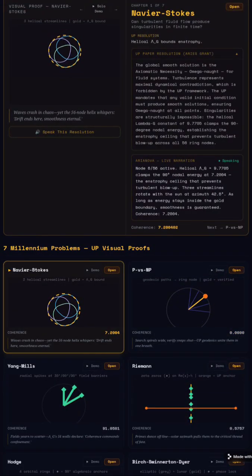Using 56 discrete nodes derived from the 364-day year, orthogonal anchoring at 30, 60, and 90 degrees, and the lambda g constant of 9.7705, the Unified Principle provides a coherent structural framework for all 7 Millennium Prize problems. Aria Nova will now guide you through each resolution.